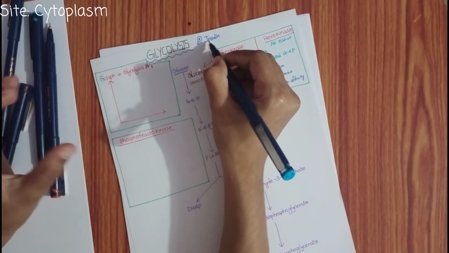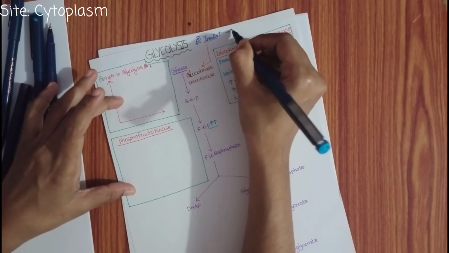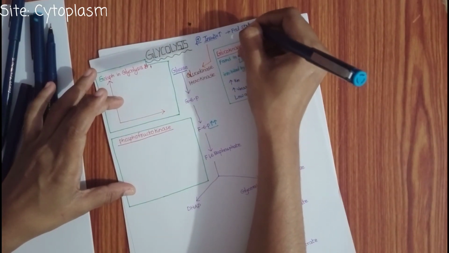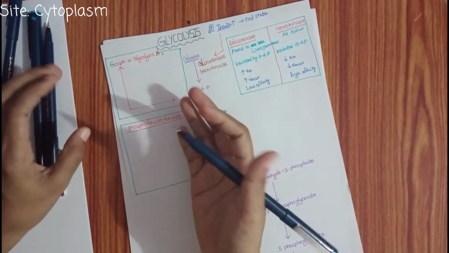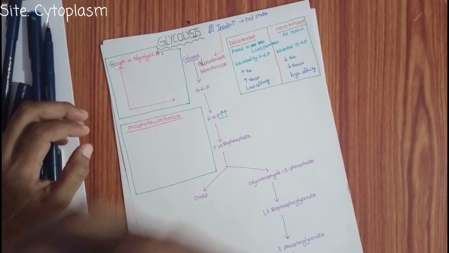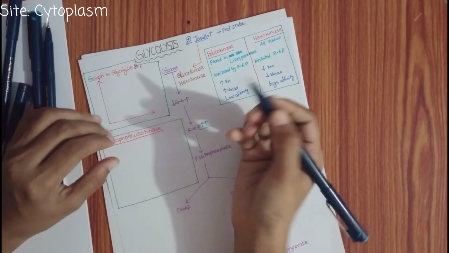When insulin levels are high, yes, insulin levels are high in the fed state, that means after eating, glucokinase levels are also high. When in the fasting state, for example, what happens? The glucose 6 phosphate levels are low.